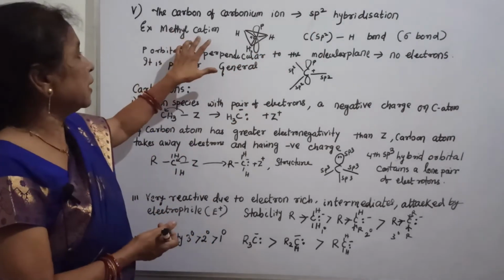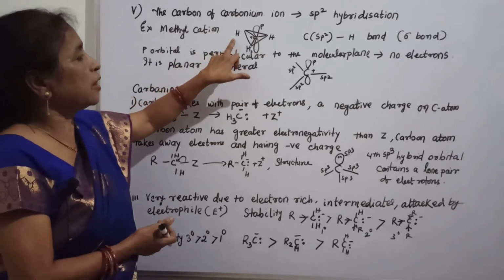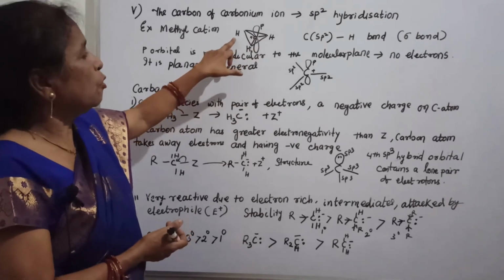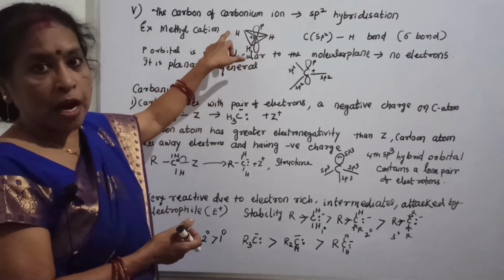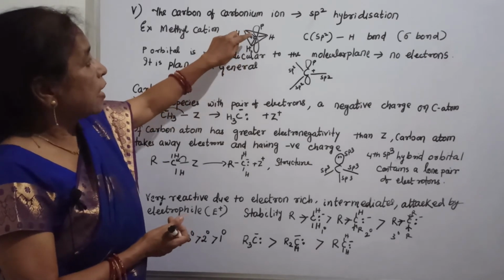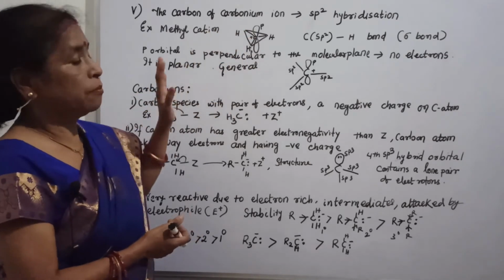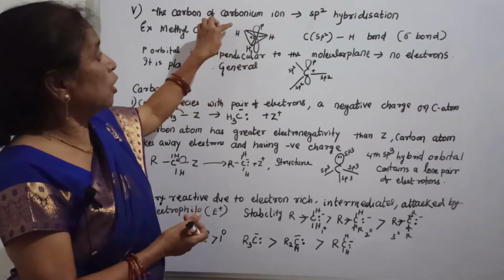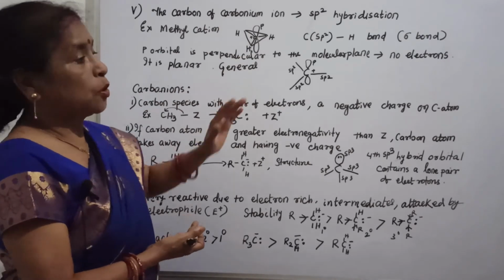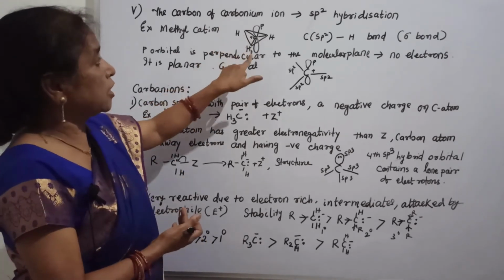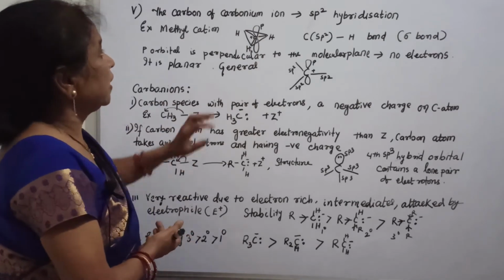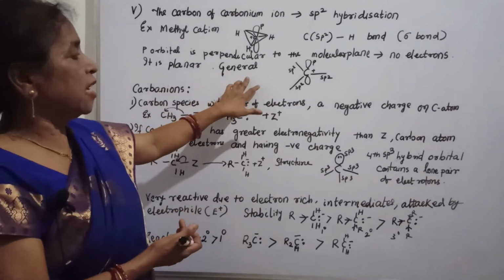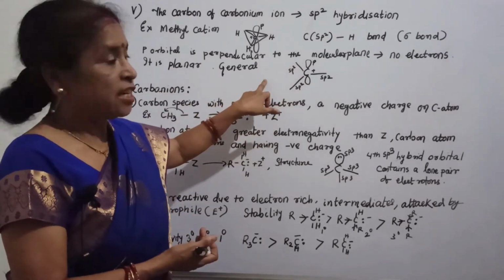Now, for example, the methyl cation. See, this is the methyl cation structure, the methyl carbonium ion. You find it is sp2 hybridized with a planar structure, and the p orbital contains no electron and is perpendicular to the plane of symmetry, the molecular plane. Here you can see there is no electron in the p orbital. It is planar, and generally, suppose this is a general structure.